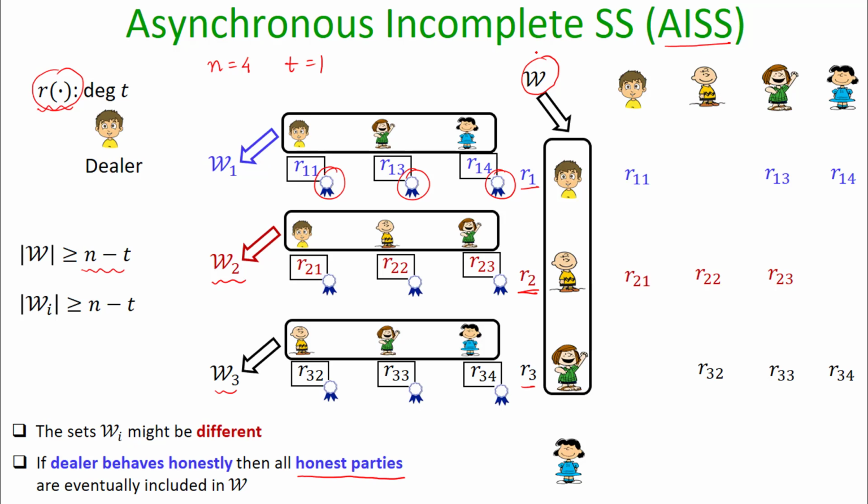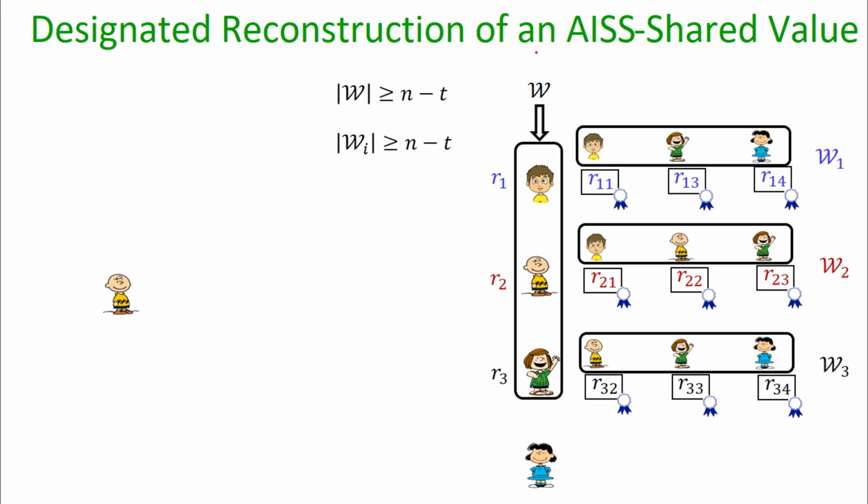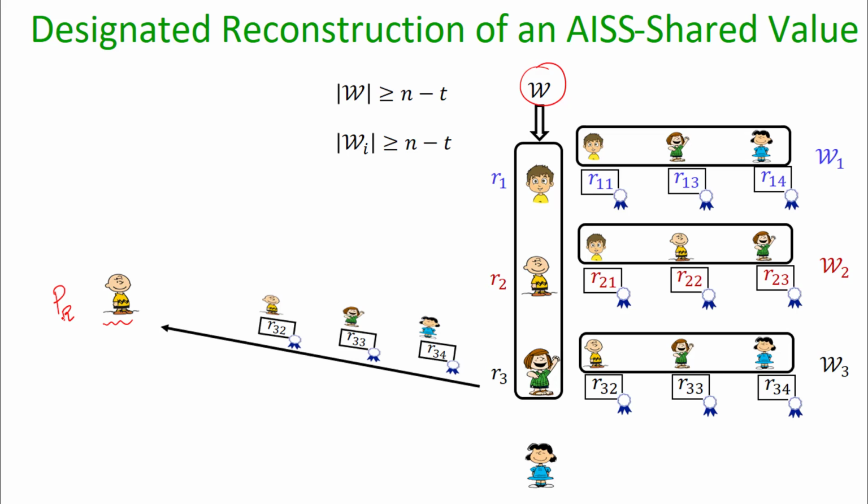So I refer the readers to the paper for the description of this incomplete secret sharing protocol. Assuming that we have a value which has been secret shared in an incomplete fashion, that means we have this W set and the Wi sets. Imagine we have a party who is supposed to reconstruct the secret shared value.